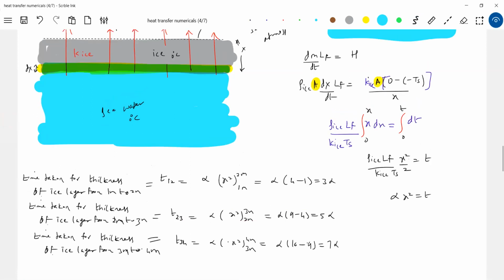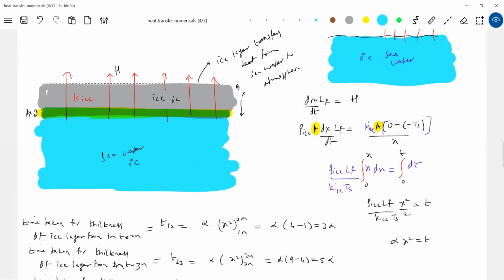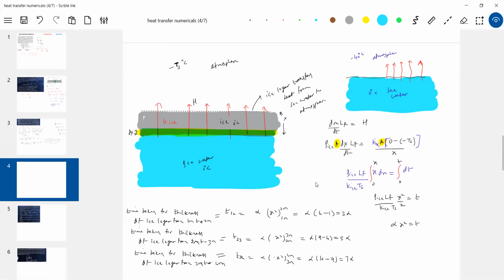First 1 meter, if it takes 1 month, the next 1 meter will take 3 months, and the next 1 meter will take 5 months. So 5, 3, 1, almost winter gone. Then summer will come. So ice will not form from the bottom, only from the surface, and the thickness will keep on increasing. I have everything here. I brought that alpha so that it'll be easy for us to compare.